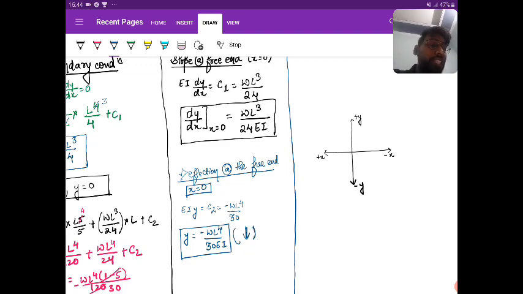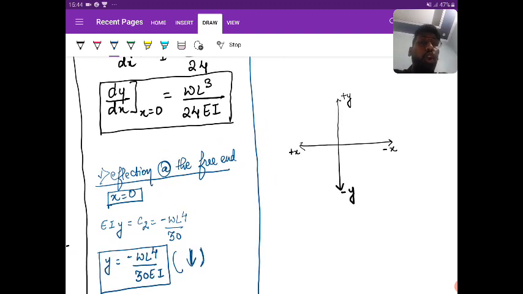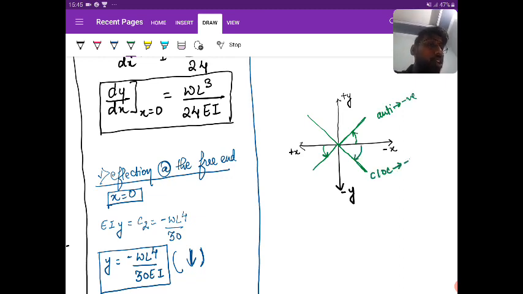Yes. And what we also know is that, for the different tangents that you can see, anticlockwise is negative and clockwise is positive. Yes or no?